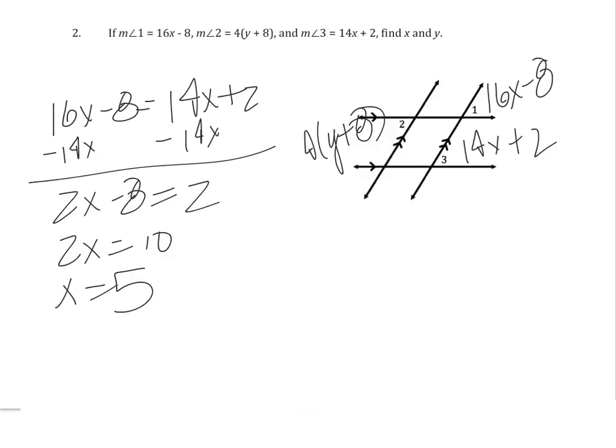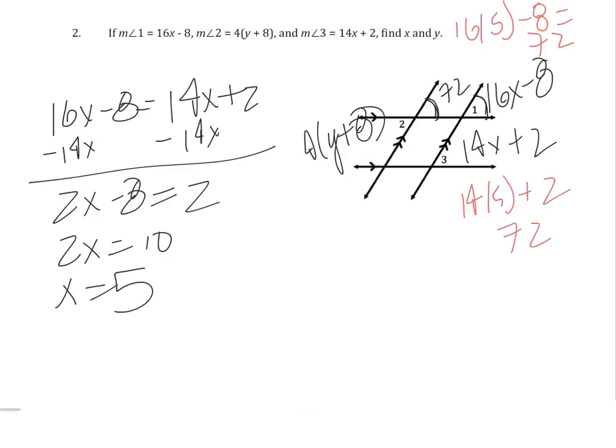Now I'm going to put x is equal to 5 into my equations for x. So 14 times 5 plus 2 gives me 72, and 16 times 5 minus 8 also gives me 72. So I know that this angle is now 72, and it's not just angle 1. Angle 1 is also corresponding with this angle here, so we do know that this angle is in fact 72.